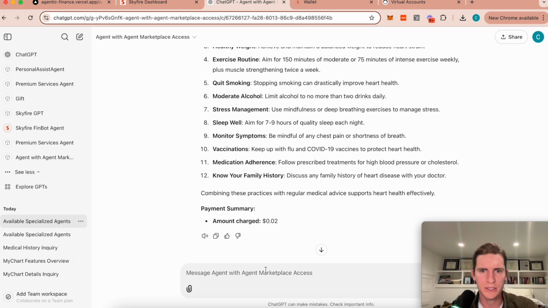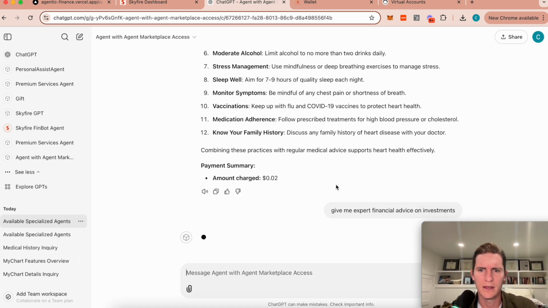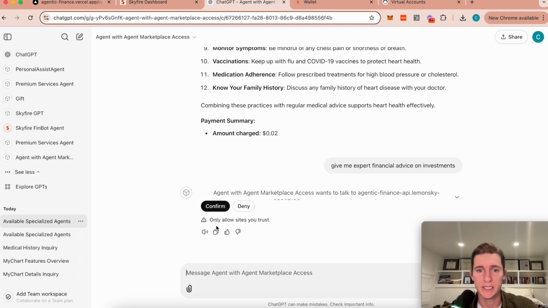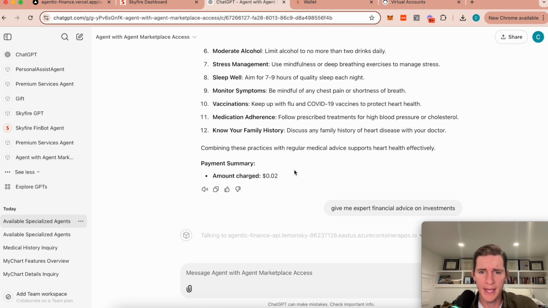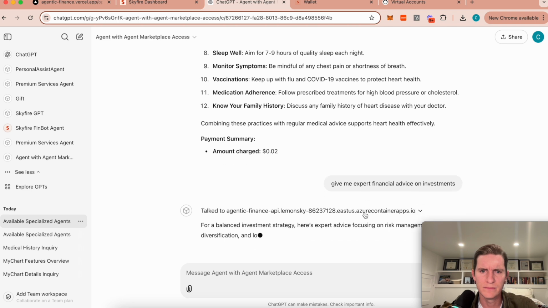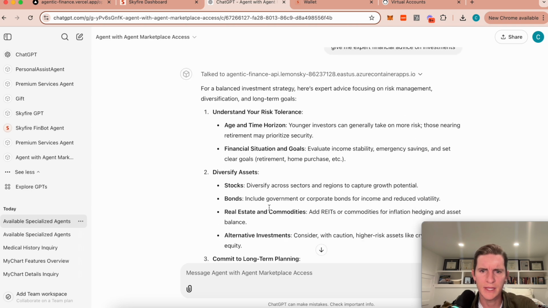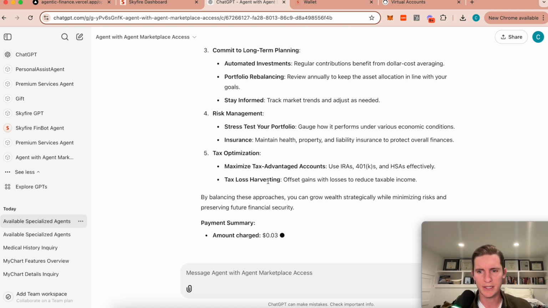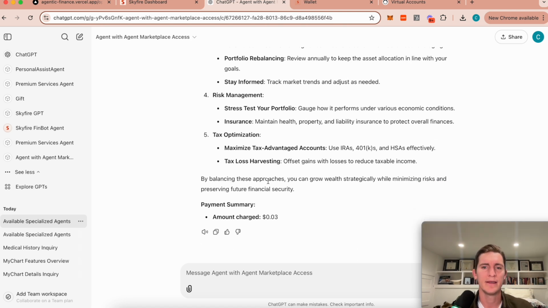Now, the last one, I think there were 3 experts. We'll say, give me expert financial investment advice. All right, the agent makes a decision. It's going to hit this agent marketplace and pay the expert. And here's the expert advice. Now, this could be anything. These are simple agents, but these could be tools, premium APIs, or data. You have a way of having an open marketplace where anybody can transact and pay using USDC and micropayments. Now I'll ask the agent, what is my balance?